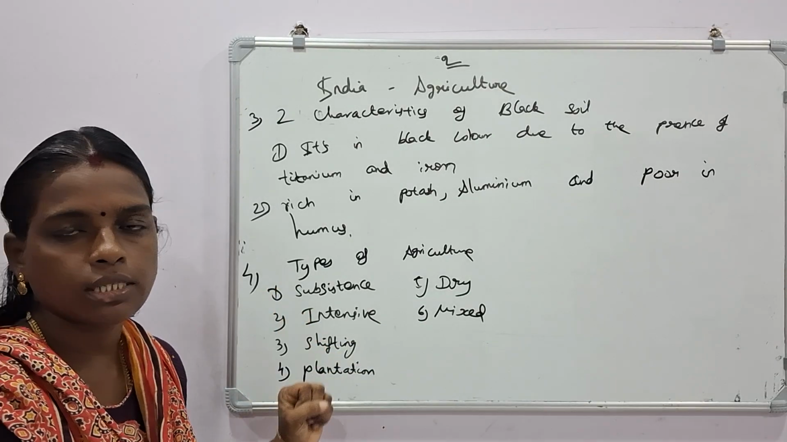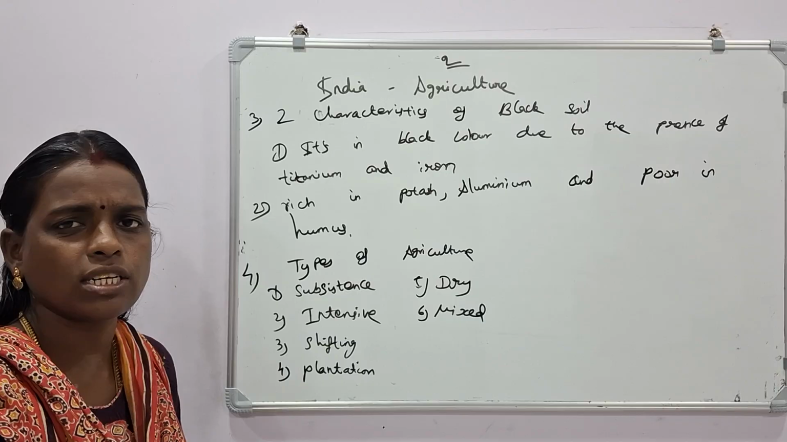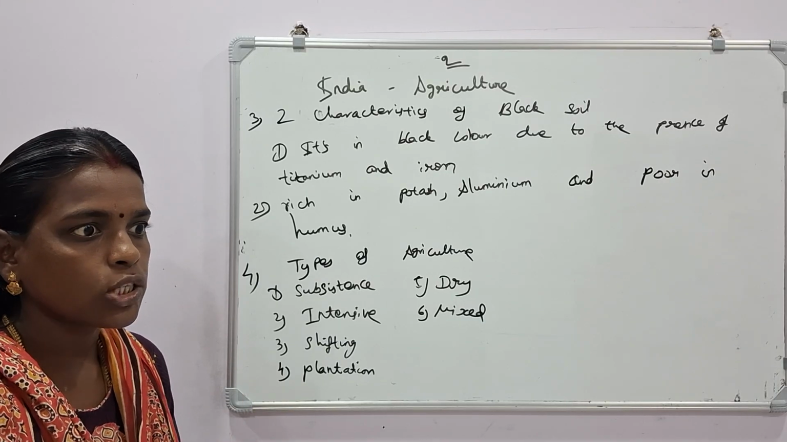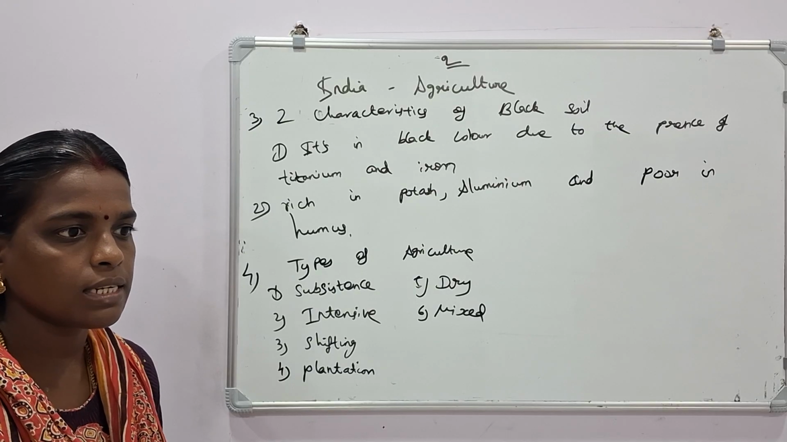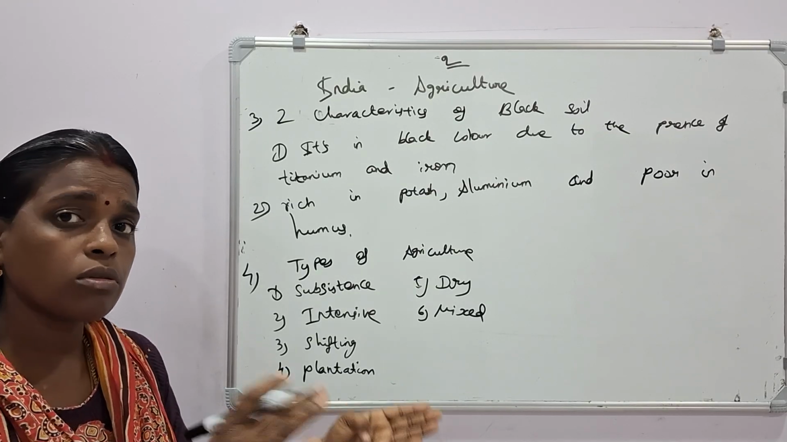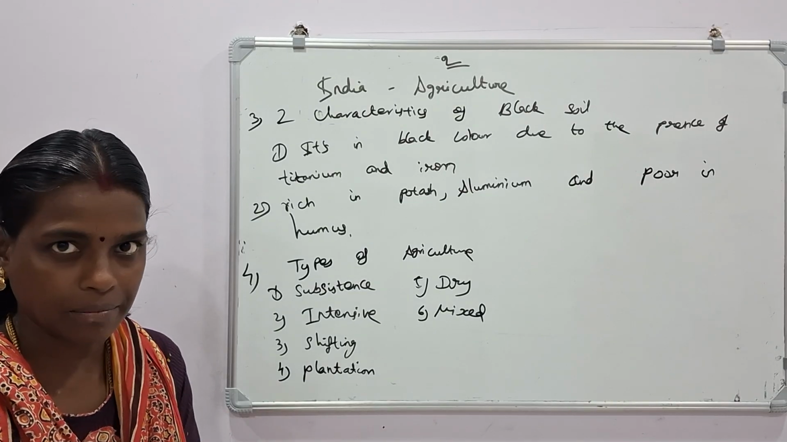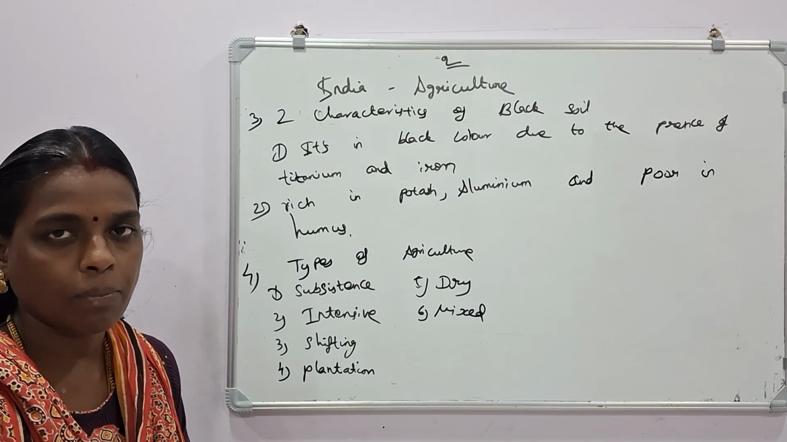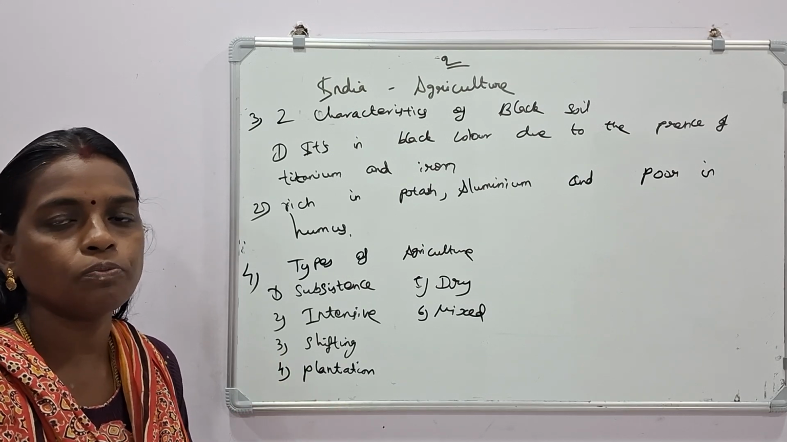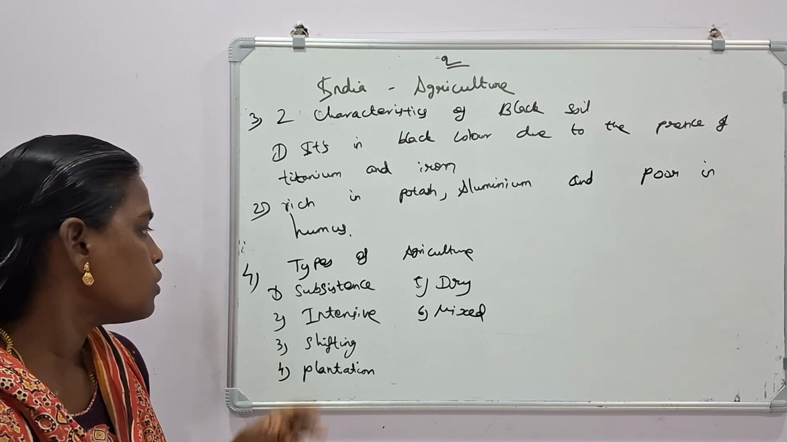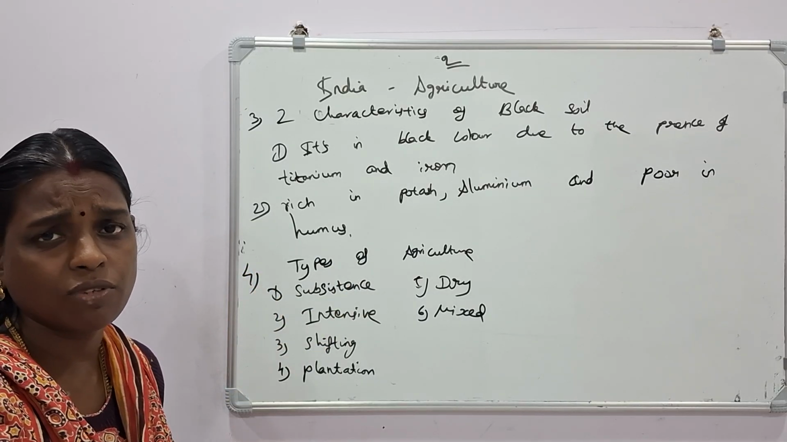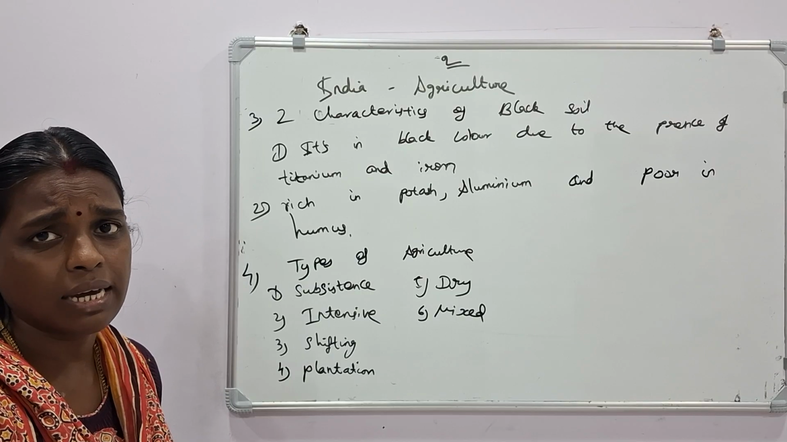In some types you get the word agriculture, and in some the word farming. Maybe you get confused. Both agriculture and farming are the same. So mixed farming or mixed agriculture, plantation farming or plantation agriculture. You can use any one word to mention the types of agriculture. These are the types of agriculture I have given here.